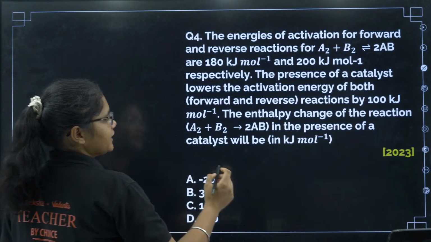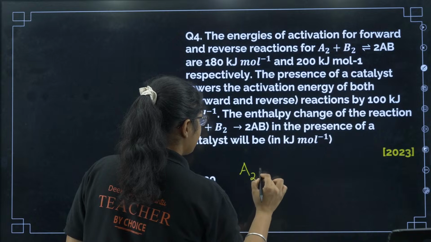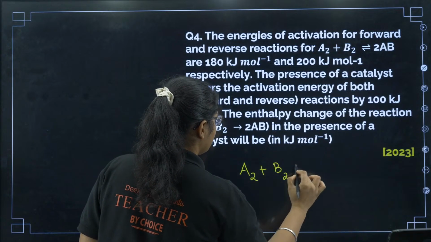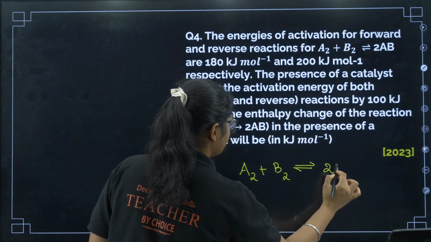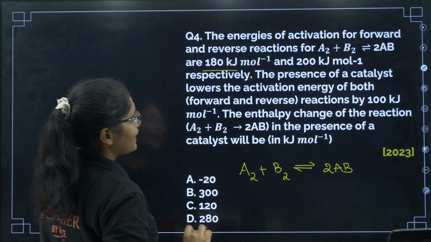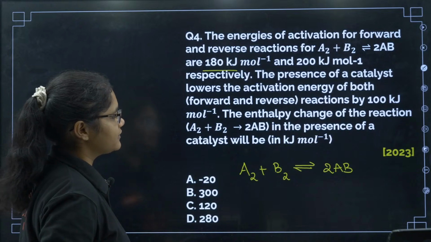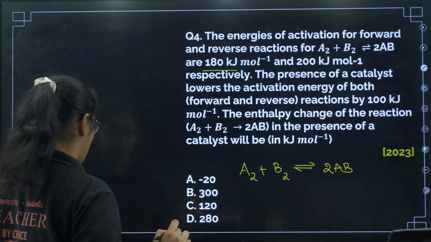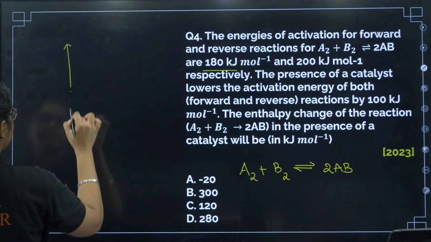You have a reaction A2 plus B2 gives you 2AB. Now what is happening? The energy of activation for the forward and reverse reaction are 180 and 200 kilojoule per mole respectively.